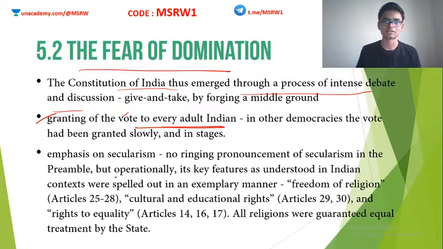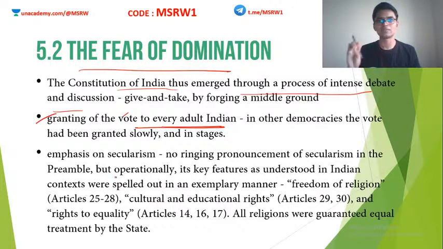No discrimination. Remember, this is another very important thing in India. In other democracies such as America, when they framed their constitution and got independence, what did they do? They did not immediately grant the right to vote to all sections. They still kept slaves. Slavery was very much there in America.